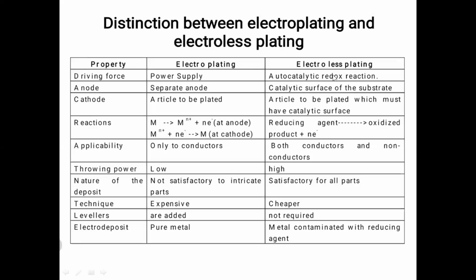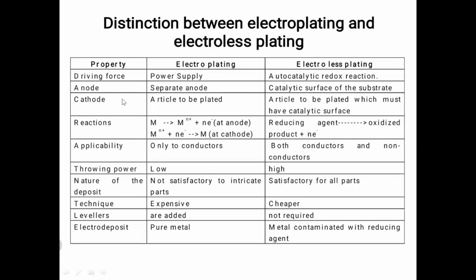Whereas in electroless plating, we are not using the power supply. Reducing agents are used. These reducing agents are responsible for the oxidation reaction and the reduction reaction, and for the coating of a layer over the base object.